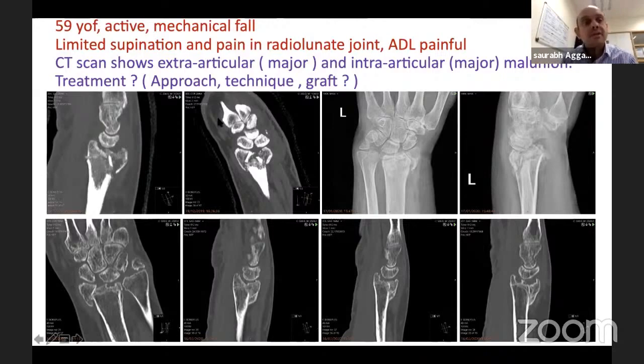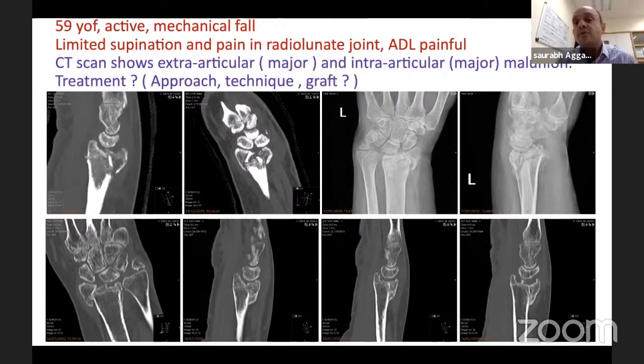So 2 things here. CT scan again shows extra-articular deformities in all the 3 planes. And we've introduced a new term now, an intra-articular malunion. You can see the articular step is all wavy, irregular. So both are major. Extra-articular major problem, intra-articular major problem.